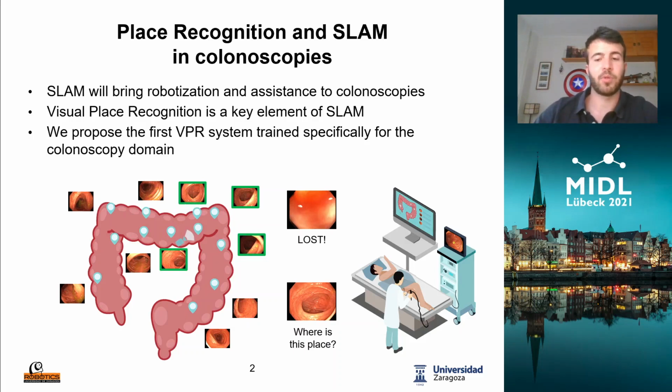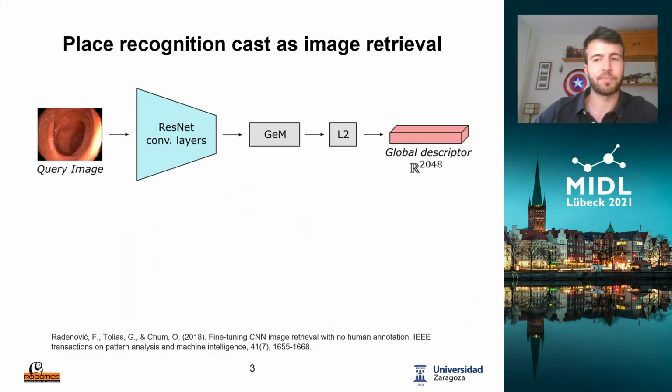In this work, we explore the recent advances in this field and propose the first VPR system trained specifically for the colonoscopy domain, showing the improvement in accuracy and recall with respect to the baseline system. We cast place recognition as image retrieval. For this purpose, we use the network proposed by Radenovic.